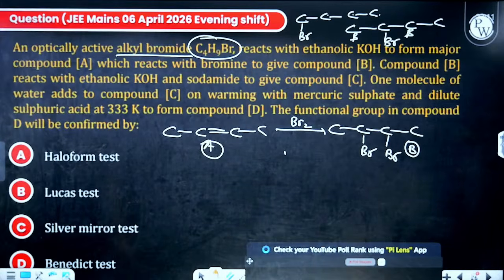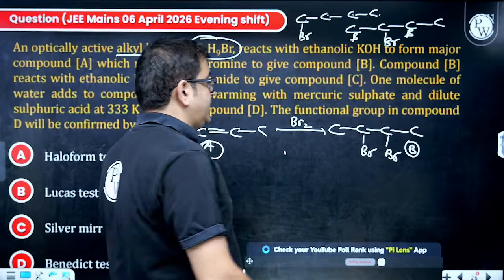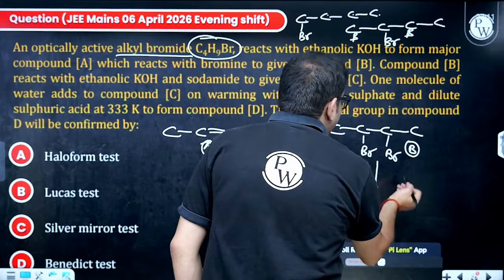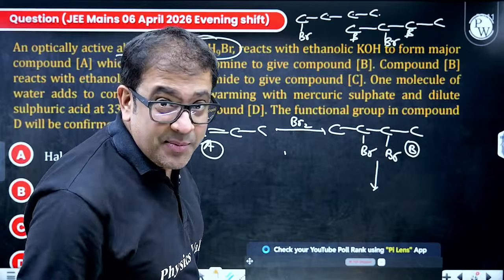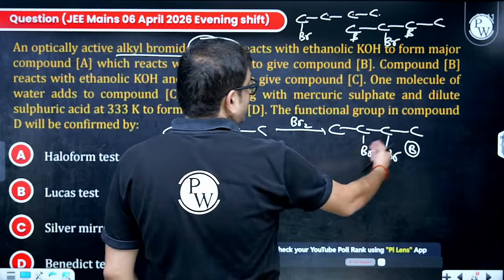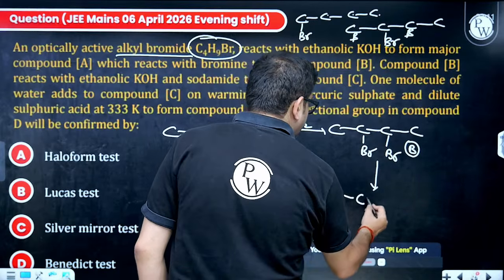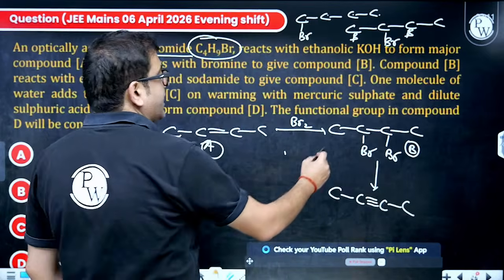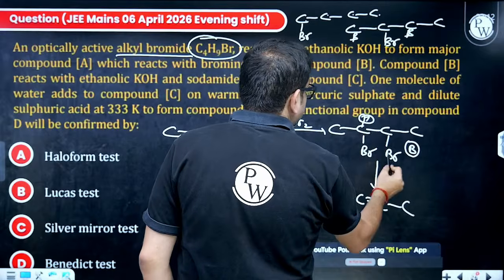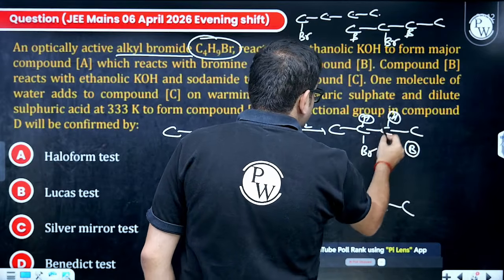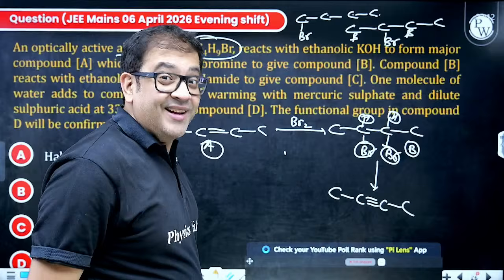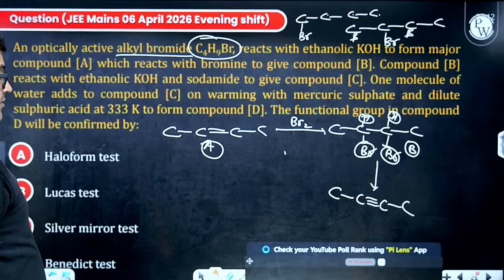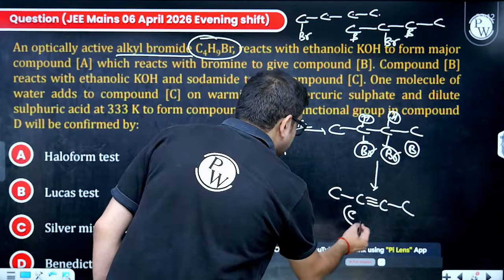Compound B reacts with alcoholic KOH and sodamide to give C. Sir, with alcoholic KOH and sodamide, alkyne will be produced. But because the bromines are here only, the alkyne will also be produced here only. One HX gone, another HX gone. So this will not be a terminal alkyne, rather a non-terminal one. So this is C, sir.